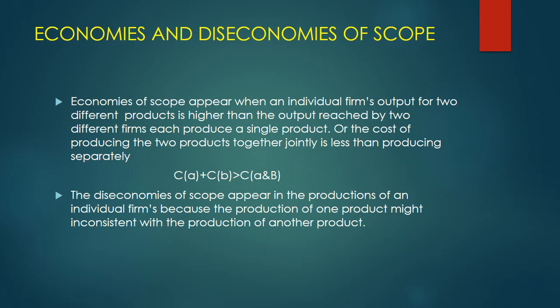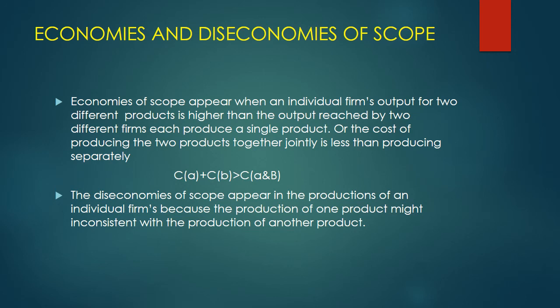So you can take the case of a company manufacturing refrigerators. It is manufacturing bigger ones, but if it starts manufacturing the smaller ones also, then it can get the advantages because it has got the machinery, it has got the labor, and some of the materials which are not suitable for using in the bigger refrigerator can be used in the smaller one. So the cost of production will come down.